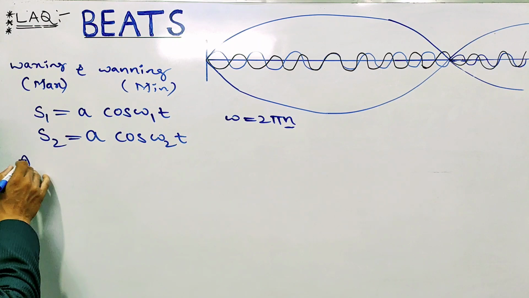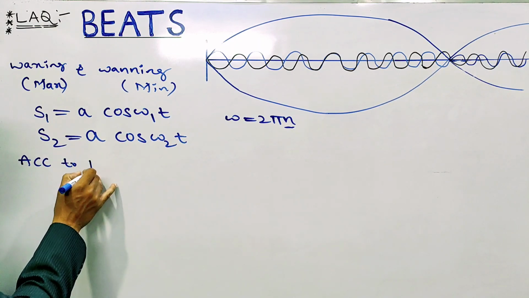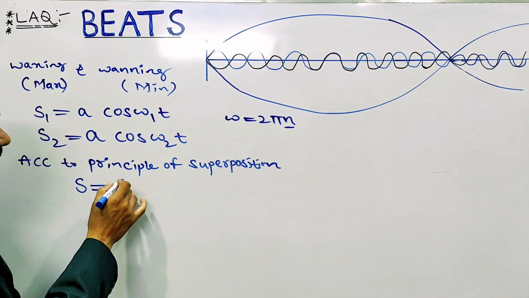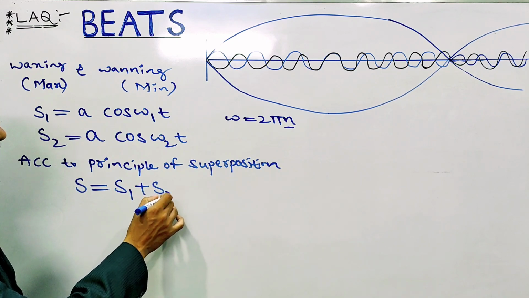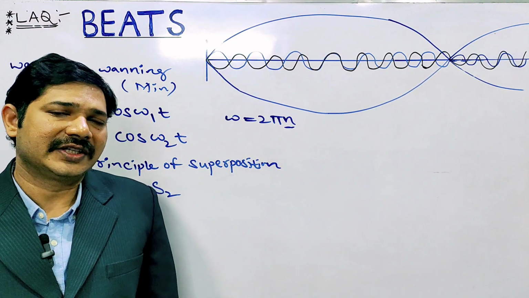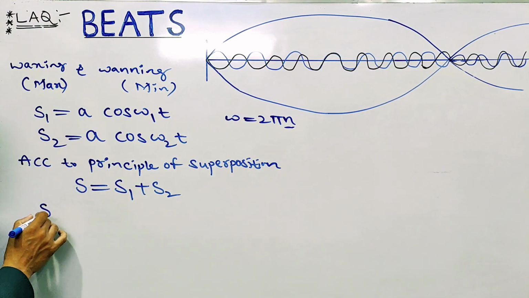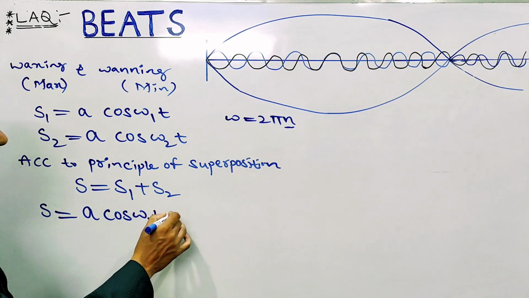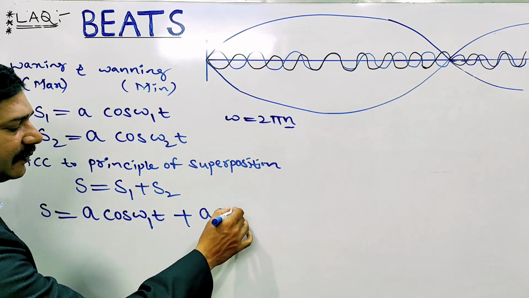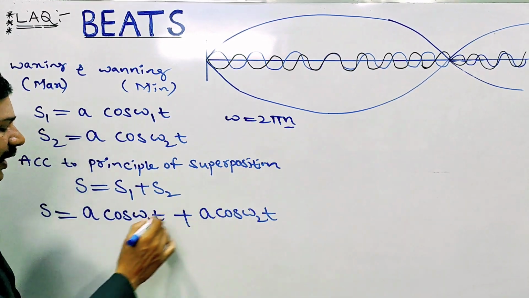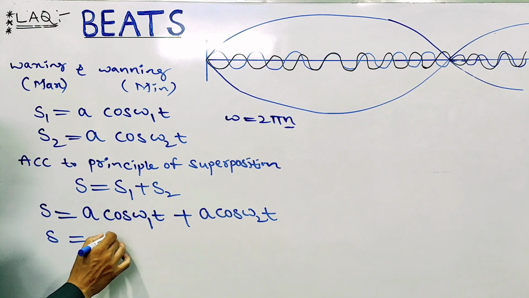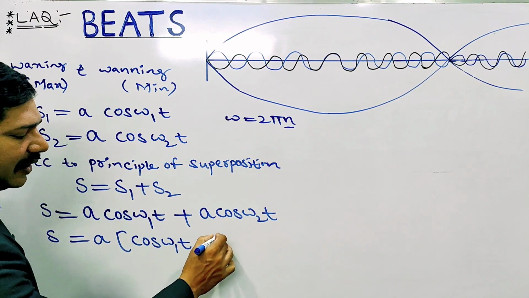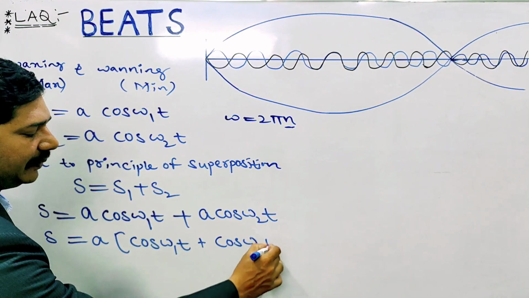According to the principle of superposition, the resultant displacement S equals S1 plus S2. Substituting the values, S equals A cos omega 1 t plus A cos omega 2 t. Here we can take A common: S equals A into cos omega 1 t plus cos omega 2 t.